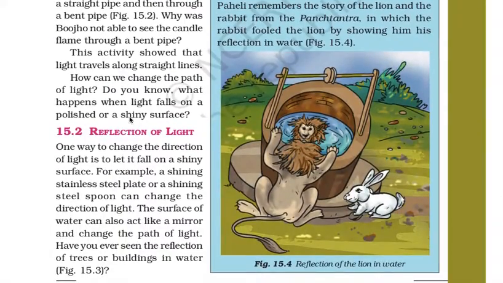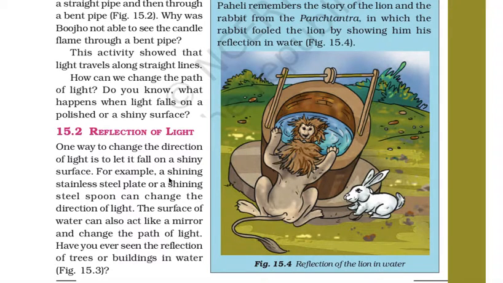Okay, so next is reflection of light. What is reflection of light? One way to change the direction of light is to let it fall on a shiny surface. When the light changes its direction after falling on a shiny surface, it is reflection of light.